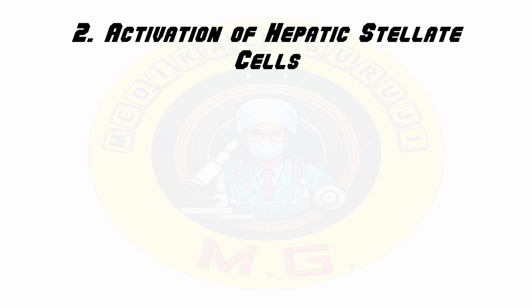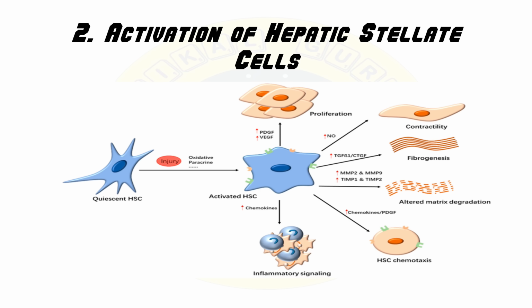Second is activation of hepatic stellate cells. Liver injury activates the HSCs, that is hepatic stellate cells, which are normally inactive, meaning in quiescent phase. After activation, these cells transform into myofibroblast-like cells that produce extracellular matrix, ECM, components like collagen.